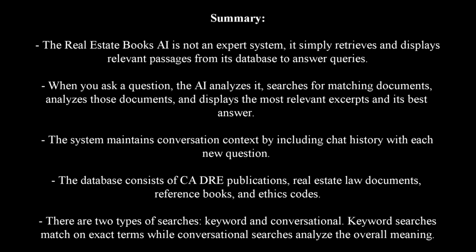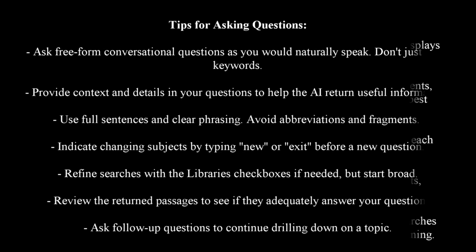There are two types of searches: keyword and conversational. Keyword searches match on exact terms, while conversational searches analyze the overall meaning. Tips for asking questions. Ask free-form conversational questions as you would naturally speak. Don't just enter keywords. Provide context and details in your questions to help the AI return useful information. Use full sentences and clear phrasing.